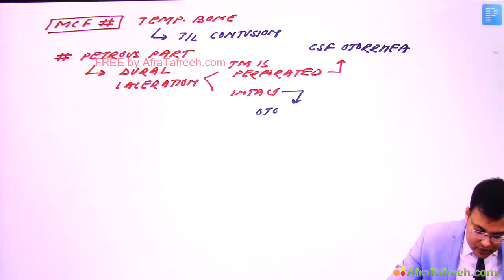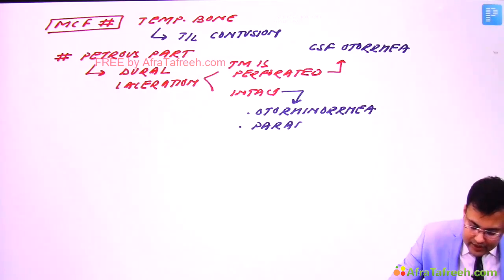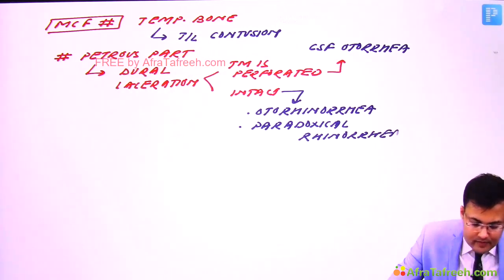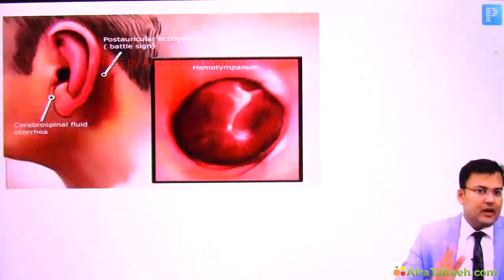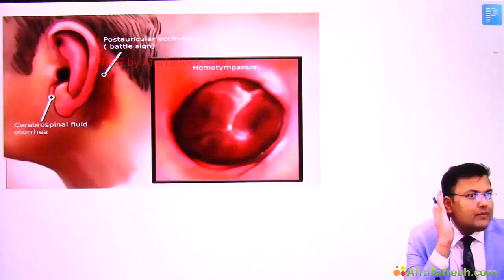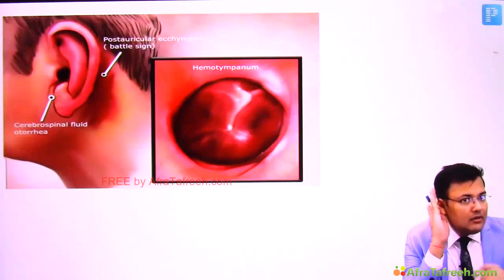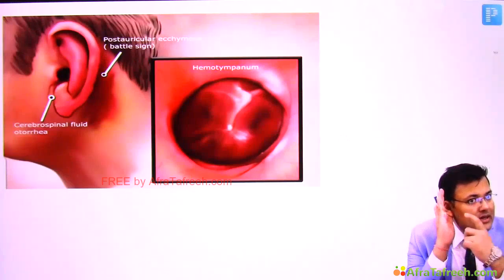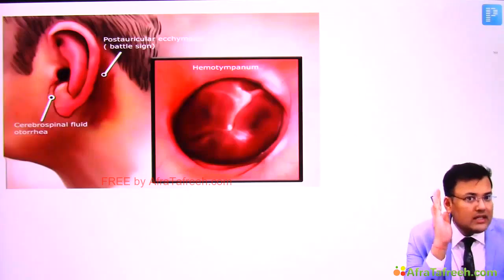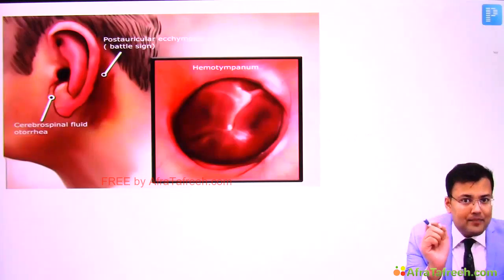So the other name is otorhinorrhea, and this is also known as paradoxical rhinorrhea. Simple. Now see this picture. There is injury to blood vessels, okay, and because of that there is collection of blood. If the tympanic membrane is intact, there is collection of blood beneath the tympanic membrane, and can you see, it looks like this. This is known as hemotympanum.